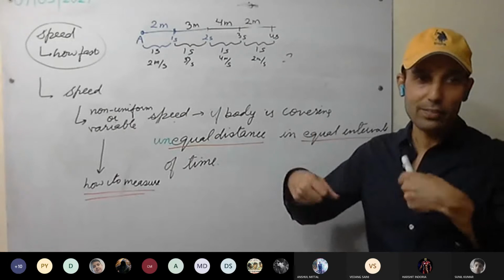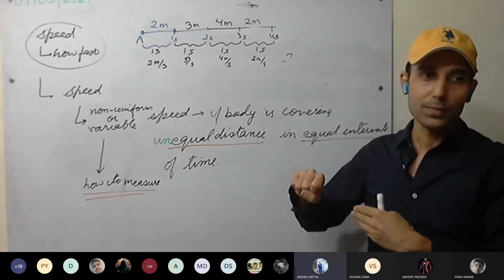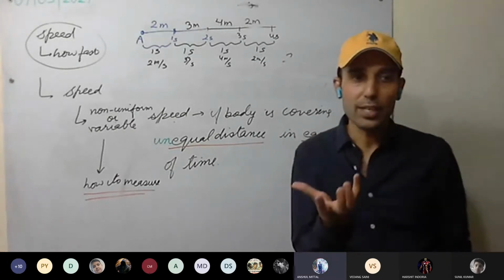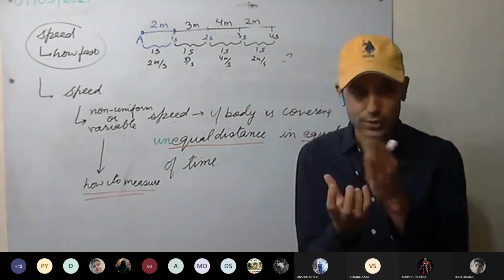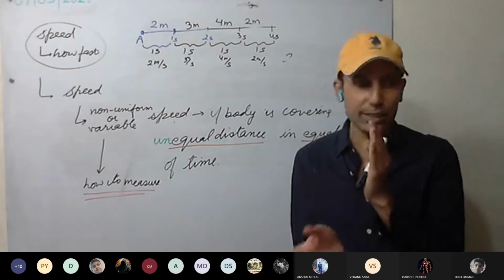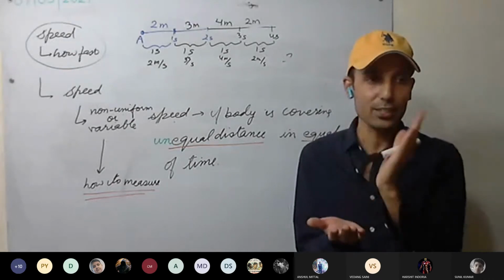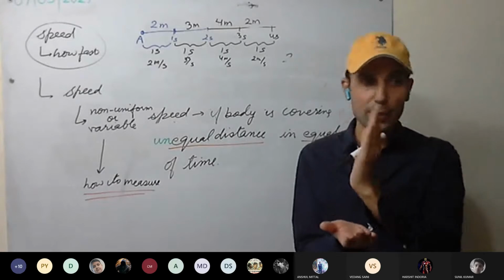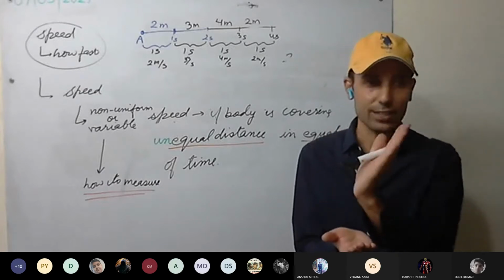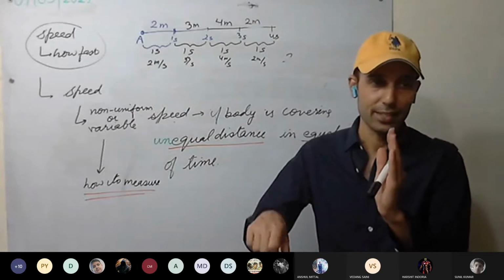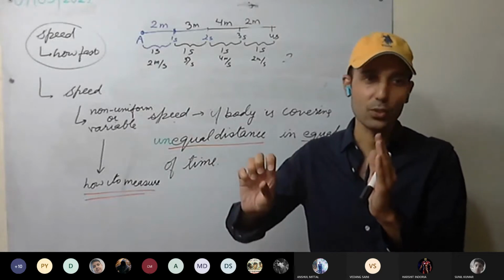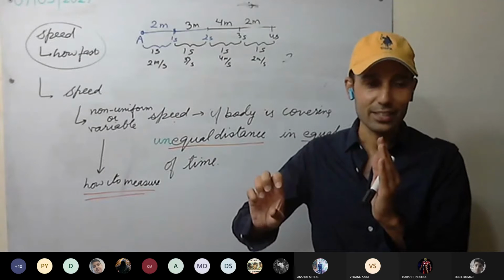For example, you are driving a bike, moving from Sikar to Jaipur. When you look at the speedometer, what does it show? The speed at that particular time, at that particular instant. You can see the speedometer dial is changing, the arrow keeps on changing depending on whether you accelerate or decelerate.